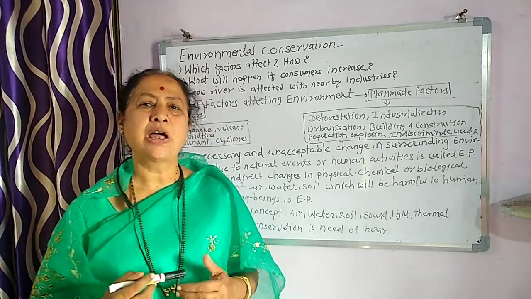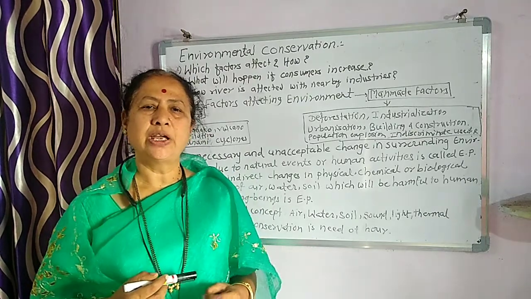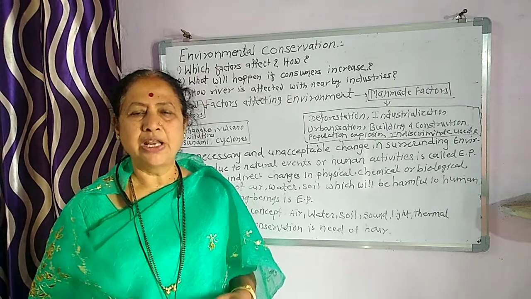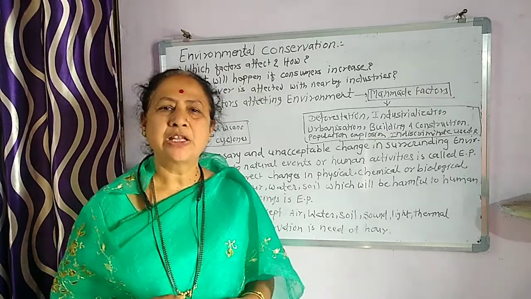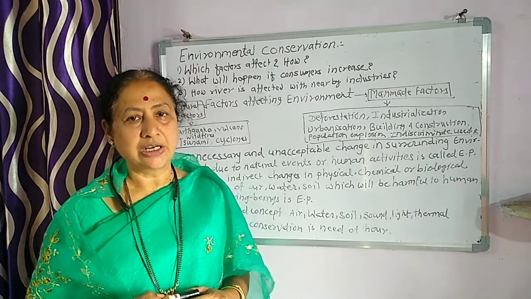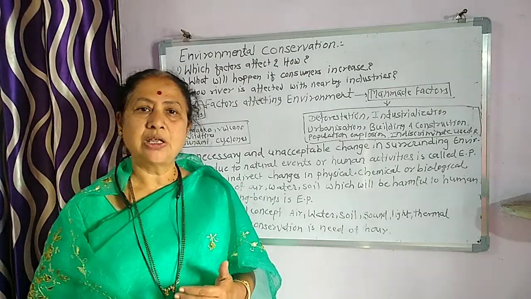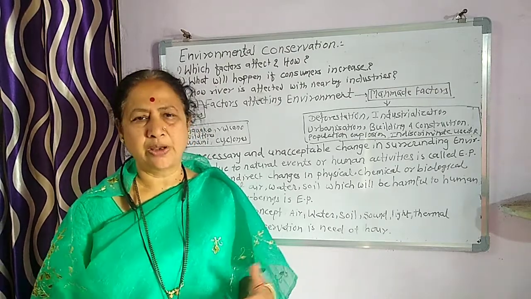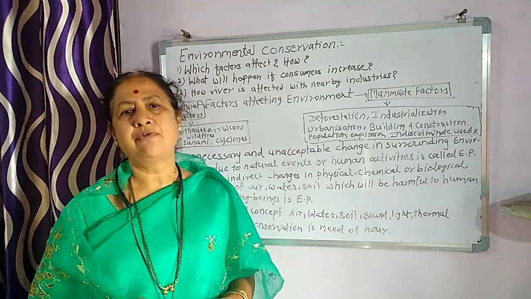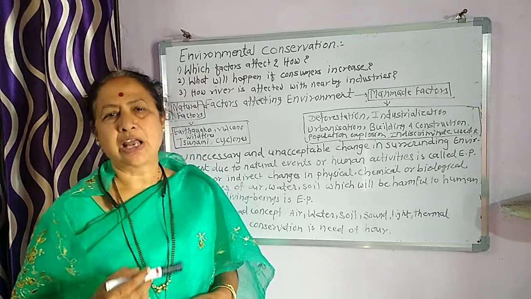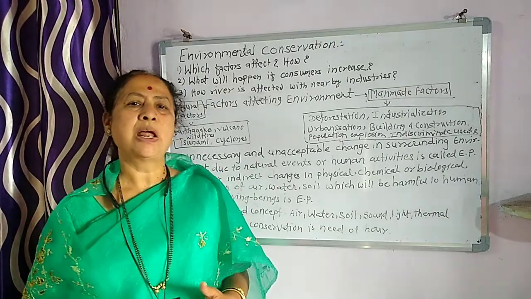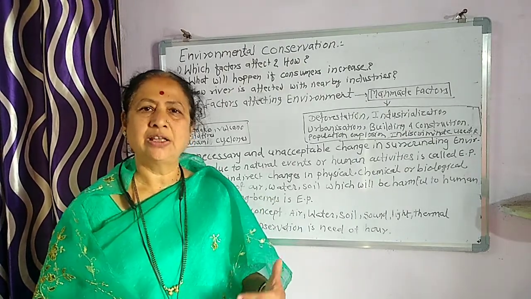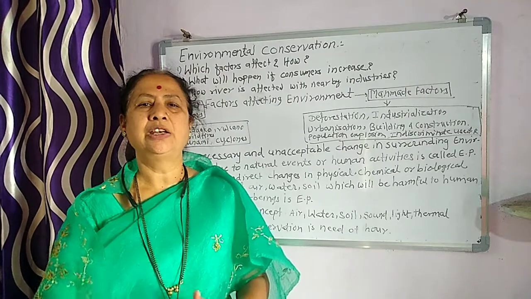Water hyacinth is a plant which is very useful in minimizing pollution, and so in lakes particularly, it is planted and cultivated. But if water hyacinth increases in a large way, it affects aquatic life and does not allow other plants to grow there. So in one case, water hyacinth is a good one; in another, it is a pollutant.